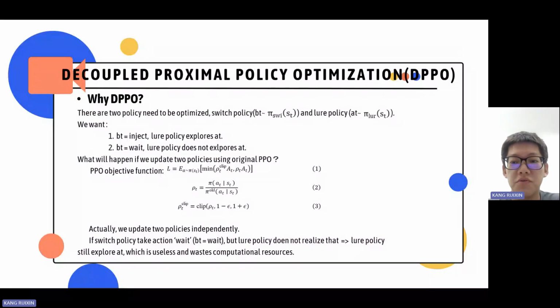Hello everyone, my name is Kang Xin. Next, I will introduce two methods used during the training. The first method is decoupled proximal policy optimization.